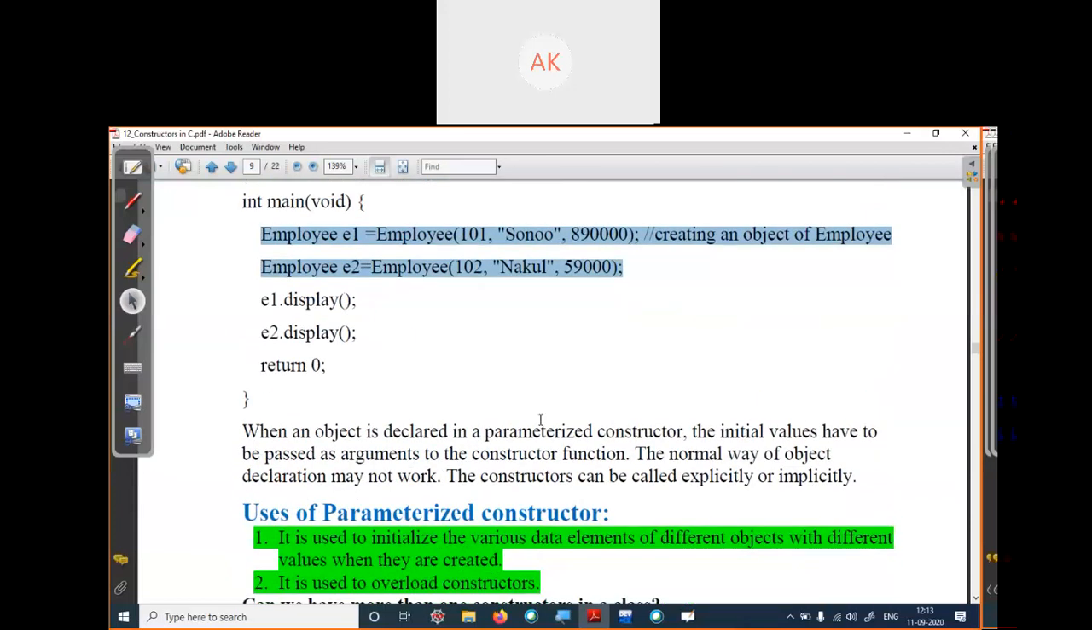Till this point, if you have any doubt, please unmute your mic and speak. If you have any doubt about constructors, you can ask. No doubt?